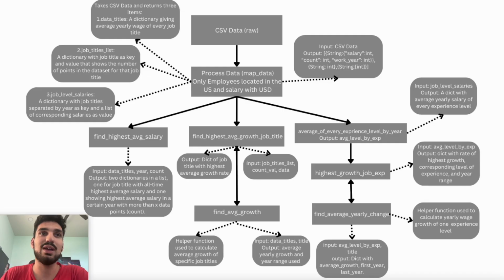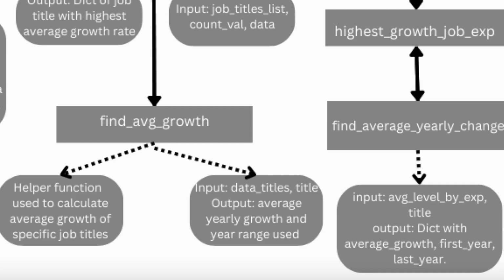For question 3 and 4, I had the average salaries for job titles and experience levels separated by year, but now I needed to find the average yearly change. So I used helper functions find average growth and find average yearly change to find the average yearly change based on specific job titles and experience levels.